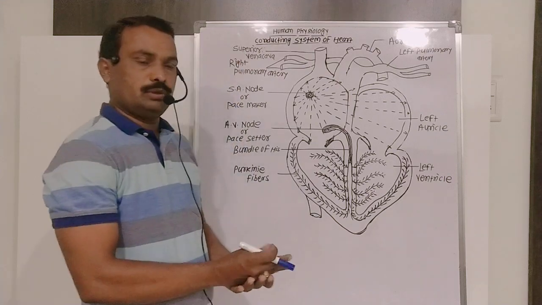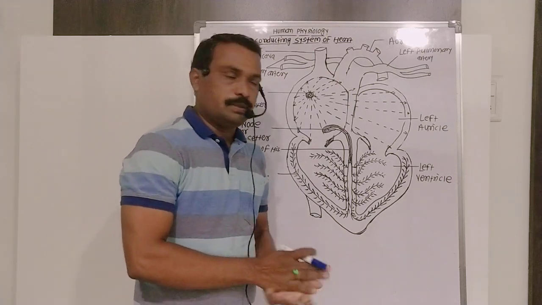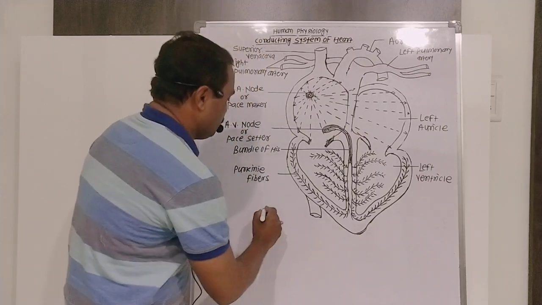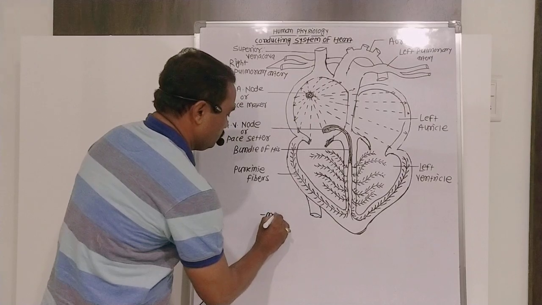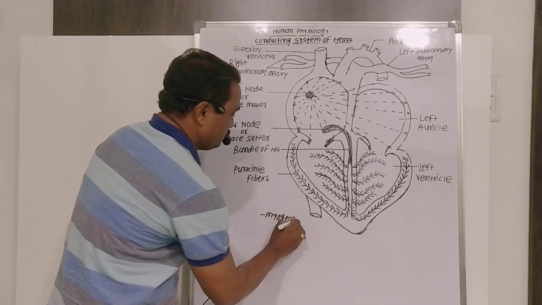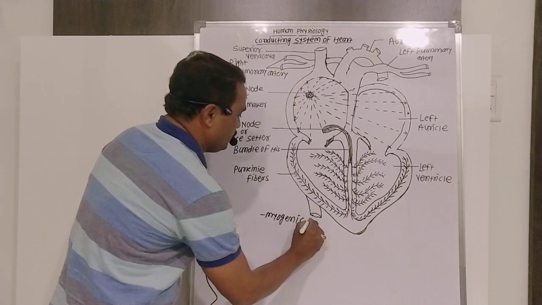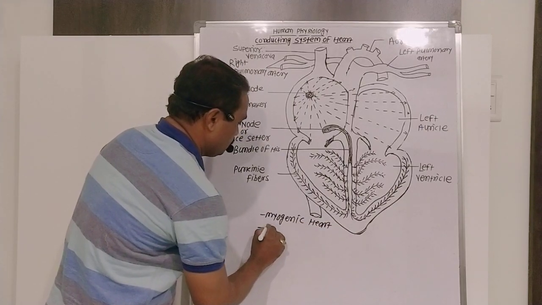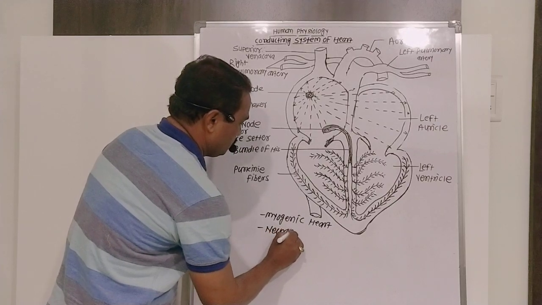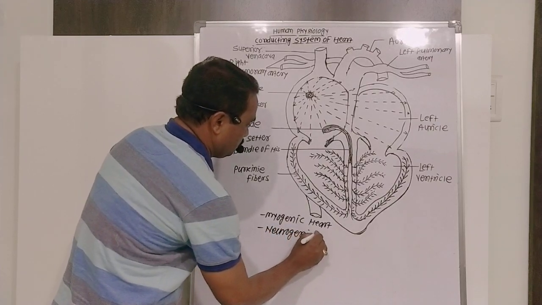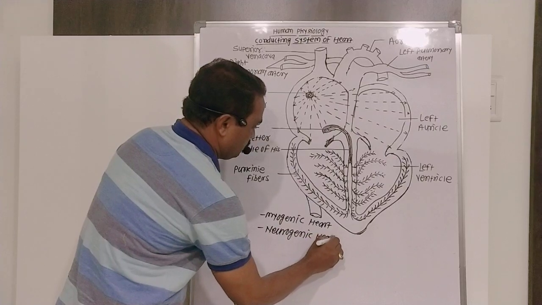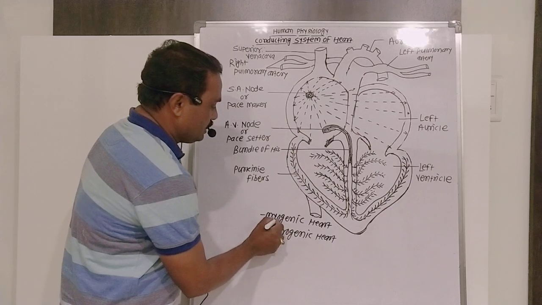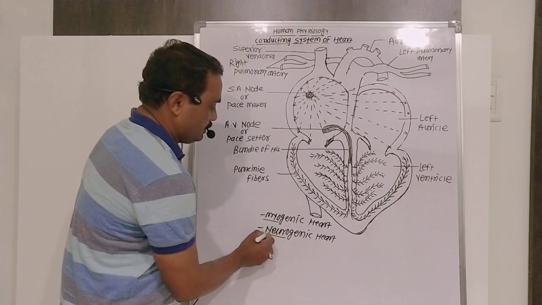Students, today we are studying about the conducting system of the heart. Do you know there are two types of hearts? One is myogenic heart, and the second one is neurogenic heart. Myogenic and neurogenic, these are the two types of hearts present in animals.